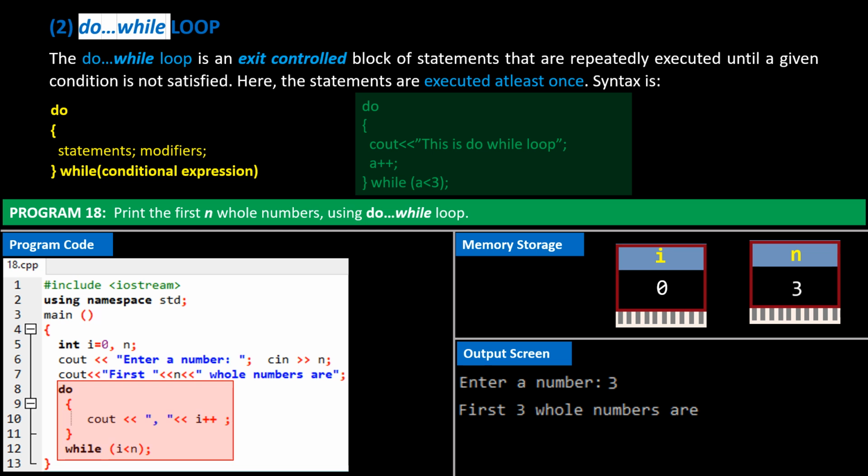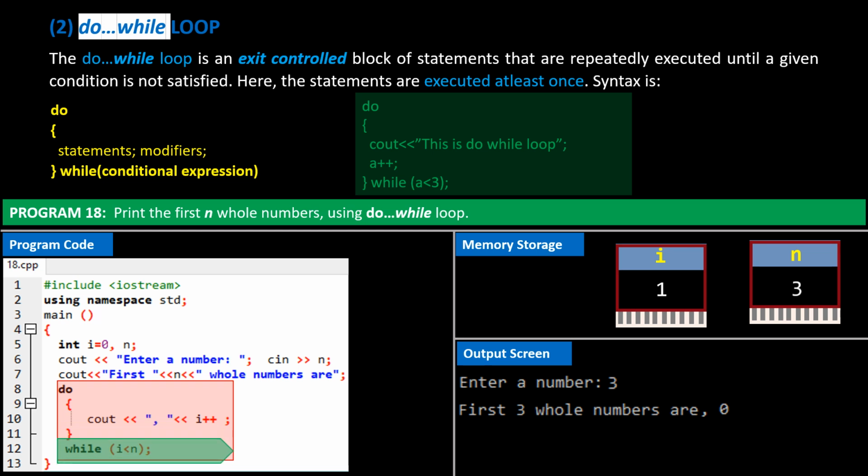It's an exit-controlled loop. It means that nothing is checked at the start of a do-while loop. So here, the statement within this loop is executed. The system prints a comma, and value of i, or 0. i is then incremented by 1. i now becomes 1. Control shifts to the while condition, at bottom of this loop.